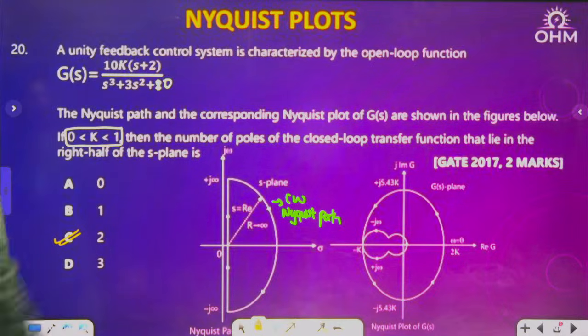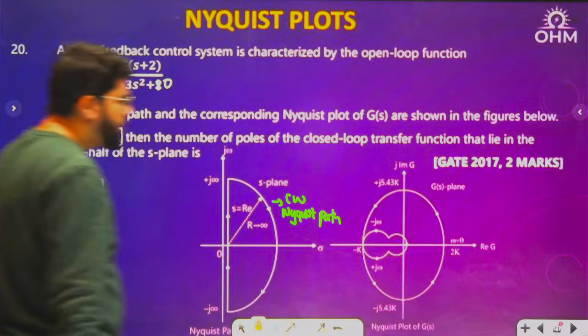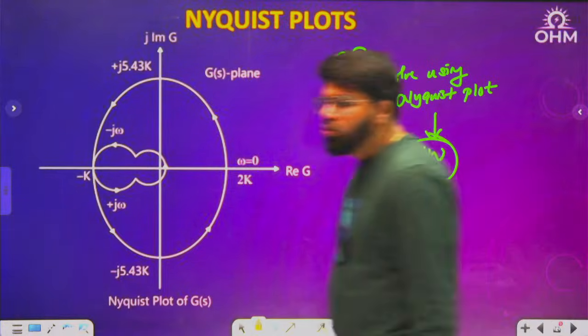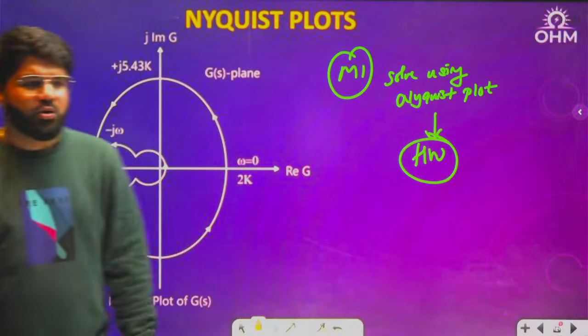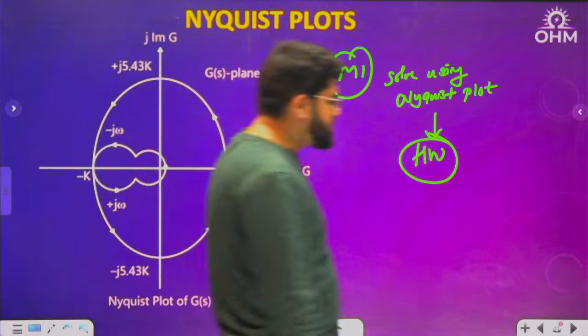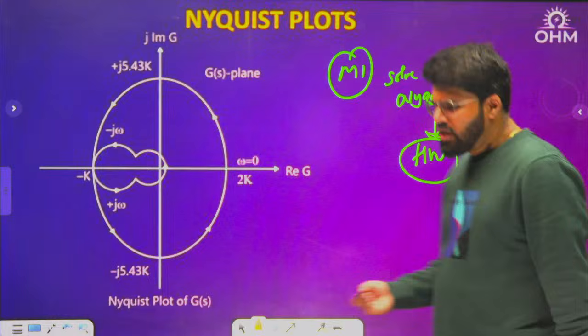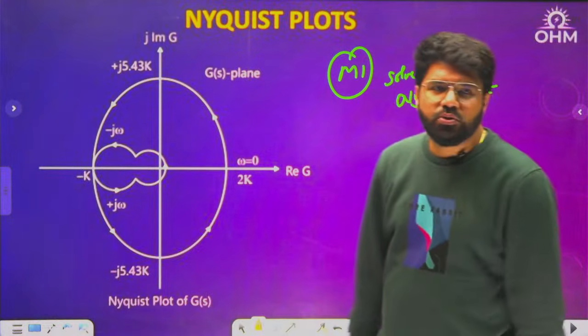The number of RHP poles of the closed loop transfer function will be 2. You can directly solve by RH, but I want you to solve by Nyquist and see how you get the answer. You will have to use one important concept here. It's not going to be that direct, but that's why I want to give it as homework. Many questions out of concept we have solved. You should be able to solve it.